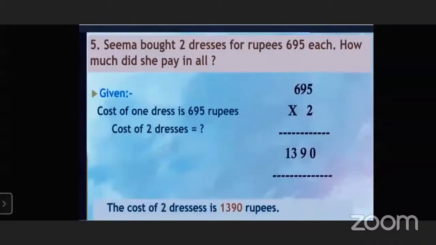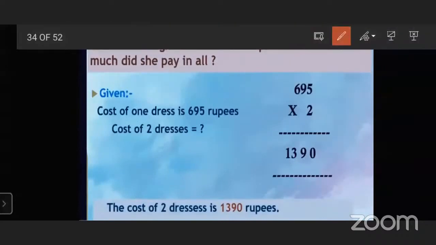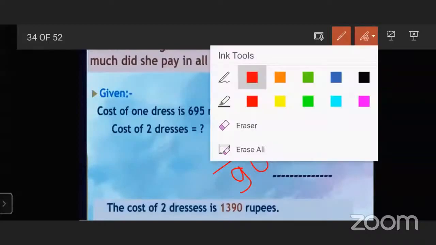Okay, 19 is like this. I'm going to tell you the basic thing. This is 19, and this is 90. So you remember the difference between these two things. Likewise, this is 18 and this is 80. This is 17 and this is 70. So just remember this difference between the teen number and the tens number.